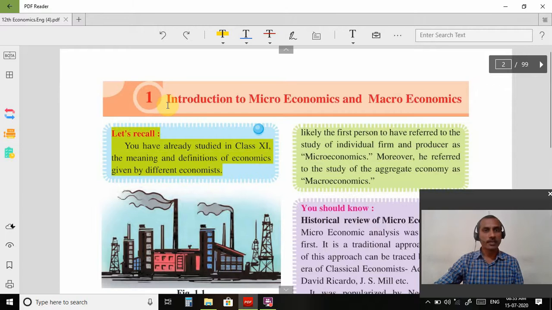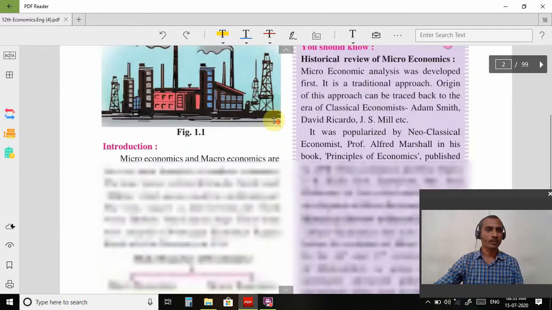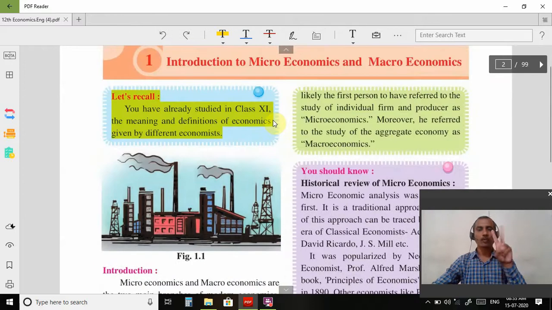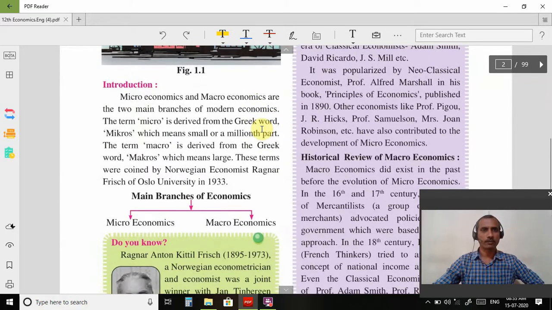अभी इस साल हम क्या पढ़ने वाले हैं? Microeconomics and macroeconomics के बारे में पढ़ेंगे. So there are two branches of economics. First one is microeconomics and second one is macroeconomics. So introduction. First of all, introduction पढ़ेंगे.